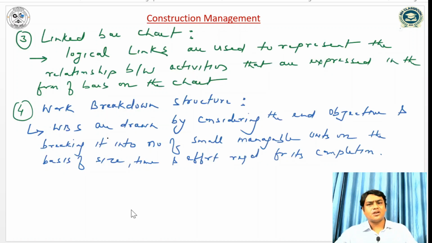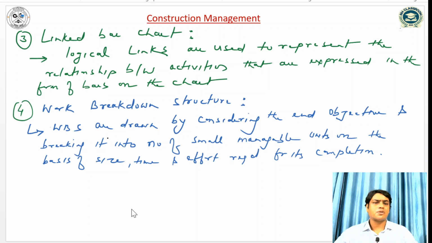The third one is the linked bar chart. In a linked bar chart, logical links are used to represent the relationship between activities that are expressed in the form of bars on the chart. So in a linked bar chart, the bar diagram is attached with various links.